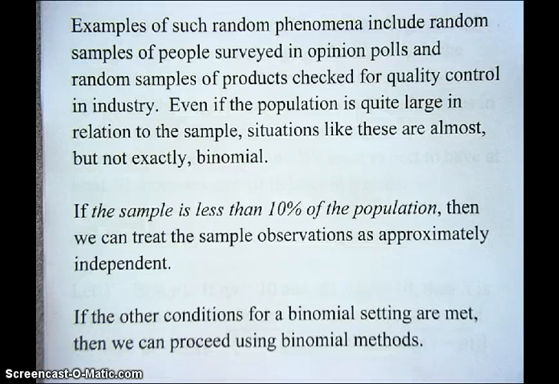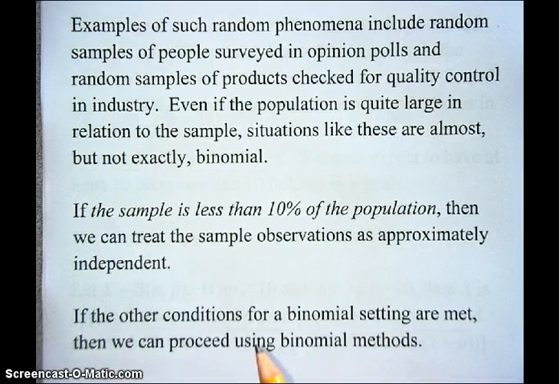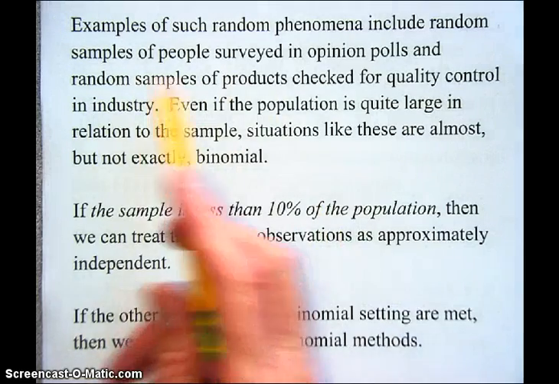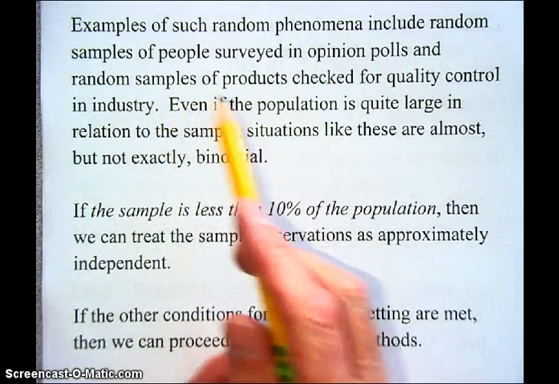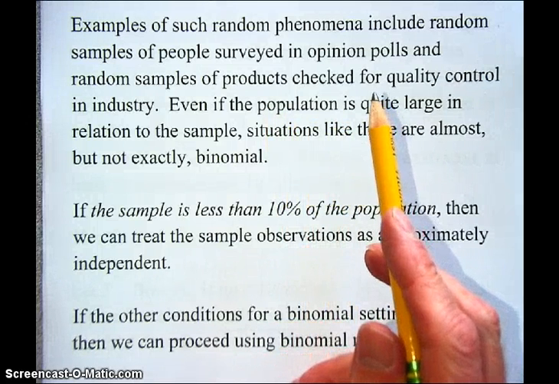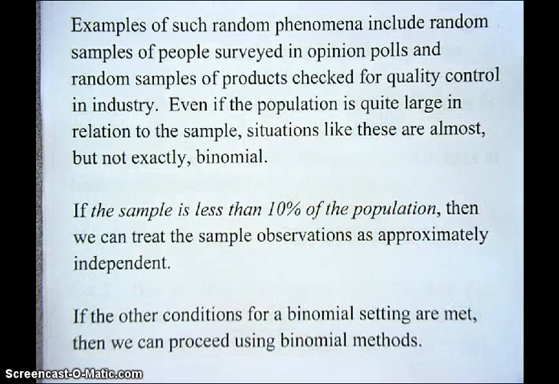binomial methods. We can use binomial probability formulas, binomial mean, binomial standard deviation, and other methods that apply in a binomial setting. So this is what enables us to use binomial methods in situations where, for instance, we're analyzing the results of opinion polls or samples of products that are checked for quality control in industry. It's very useful to use these binomial methods, and this 10% rule, or independence condition as we call it, is the key to being able to do that.